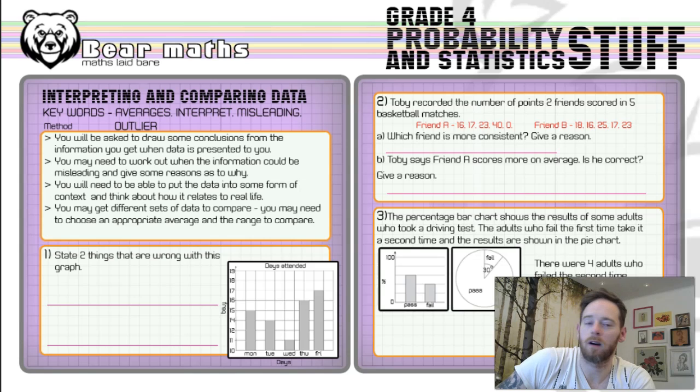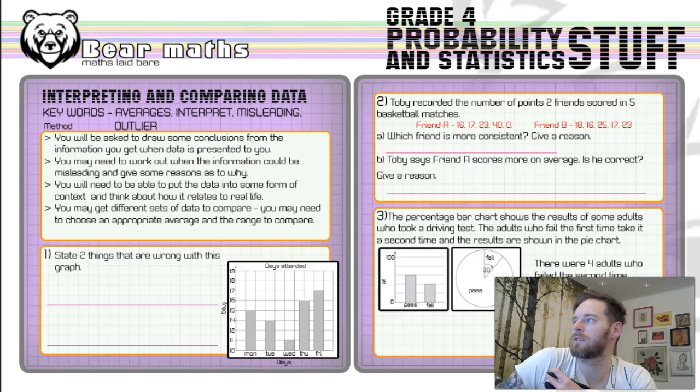So averages are the mean, median and mode, and they find the middle of a set of data. Interpret means to understand it and maybe explain some things about it as well. Misleading, if you've got some misleading data, it's telling you a story that it shouldn't be telling you, basically. And an outlier is what might be the reason for data being misleading, because an outlier is a piece of data that doesn't fit with the trend of the rest of the data.